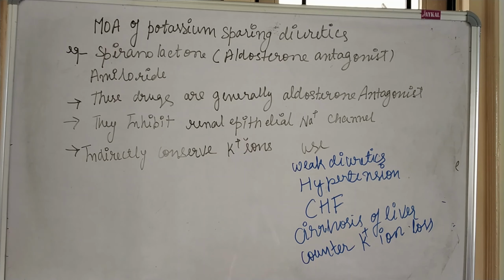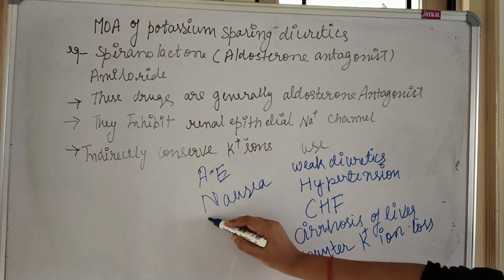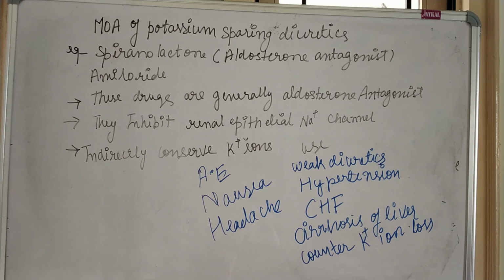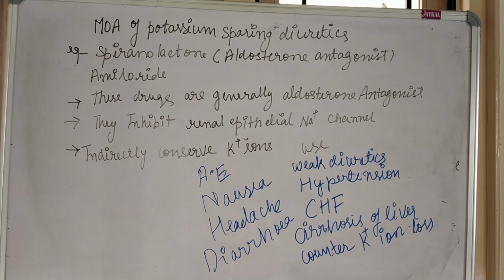Now what are the adverse effects of potassium sparing diuretics? The major adverse effect is nausea. That is the first major adverse effect of potassium sparing diuretics. Second is headache. So this is the second adverse effect of using potassium sparing diuretics. And the third side effect is diarrhea. So these are the adverse effects and medicinal uses of potassium sparing diuretics.